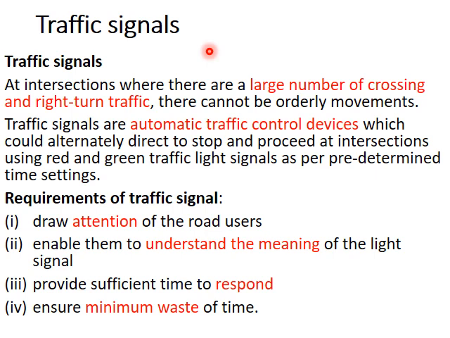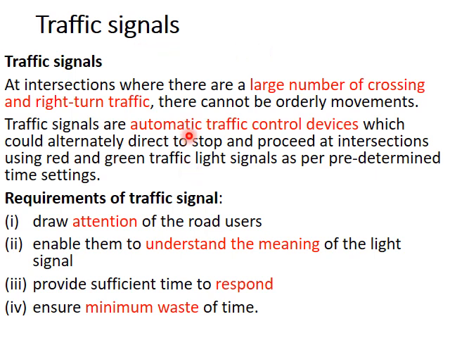After traffic signs, the next type of traffic control device is a traffic signal. Traffic signs are also a type of traffic control devices. So in traffic signals, you have a large number of crossing movements at some locations where you have to use traffic signals. Normally where roads cross each other, vehicles have to turn left, turn right, go straight, etc. So different crossing movements will be conflicting with each other. So there is chance of collision or accidents or traffic blocks and large delay of time for movement. So you install traffic signals.